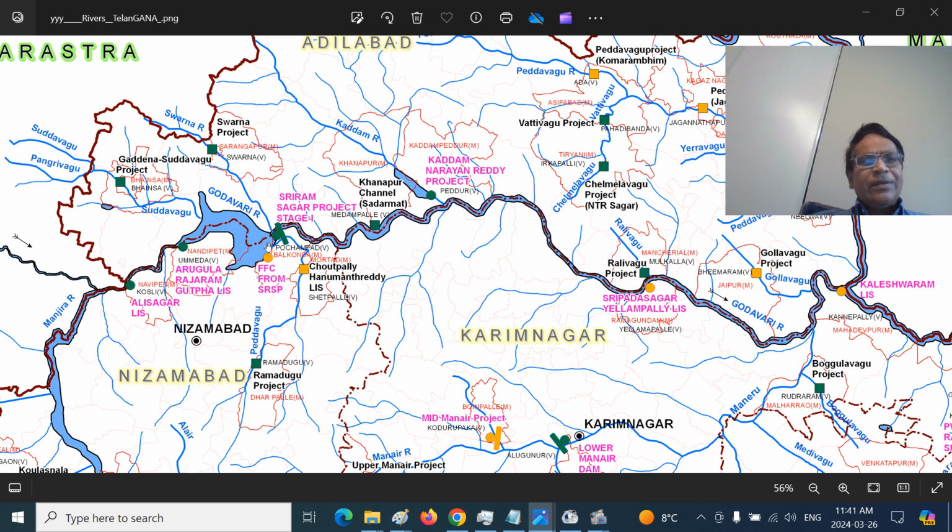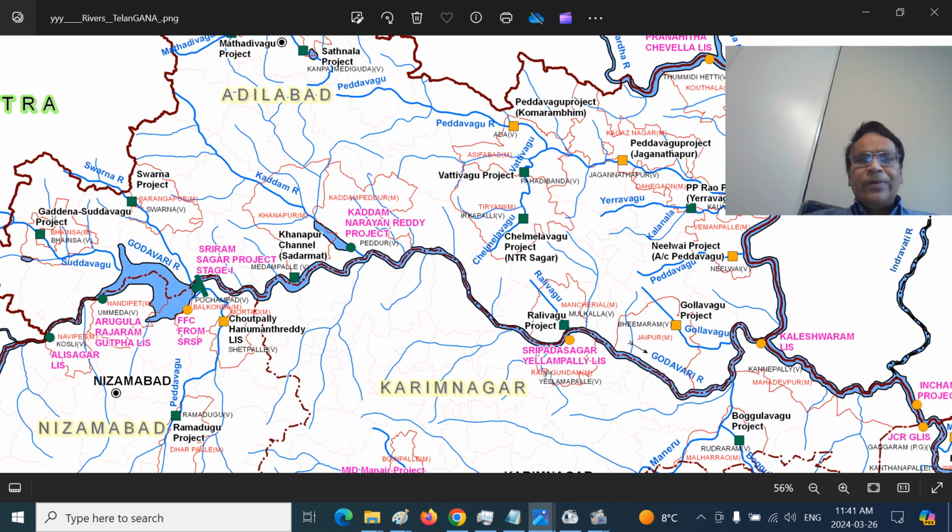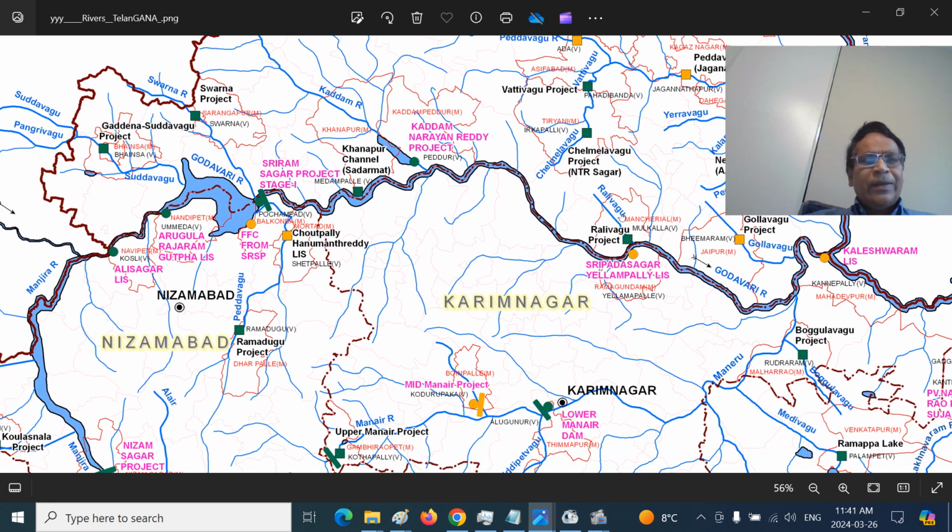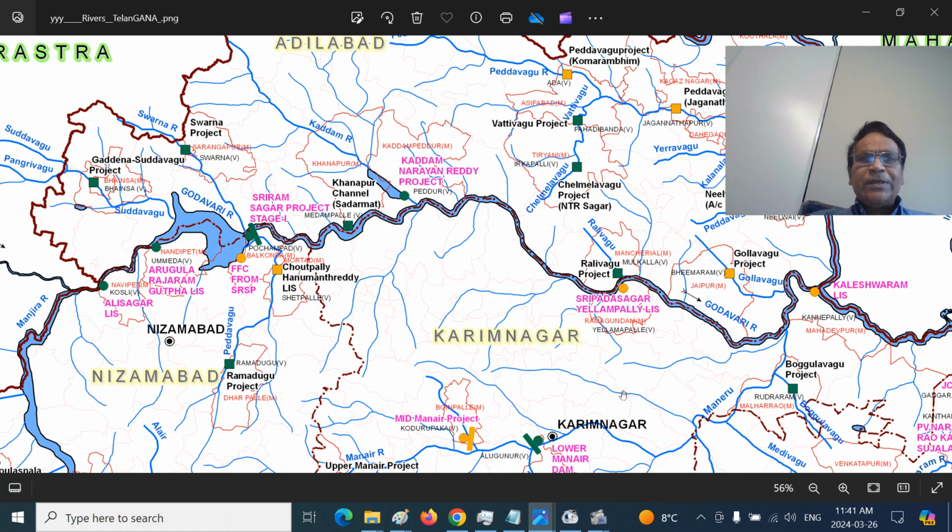The landmark is the Pochampadu project or Sriram Sagar project. This is the Kaddam River Valley. This is the Swarna River. This is the Sudavagu. And this is the Ralivagu near Sripada Sagar. And this is the Golavagu area. This is the other region, the Manjra River Valley. Another river is called Pedavagu, and we will deal with the Manneru River Basin separately.